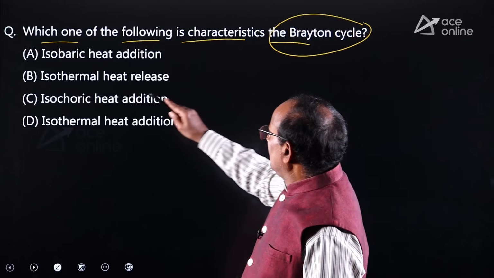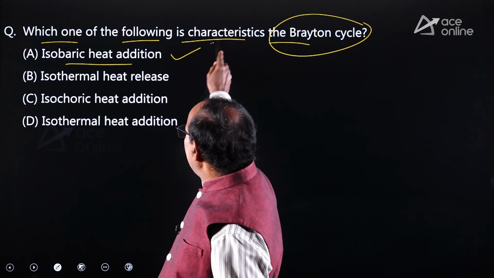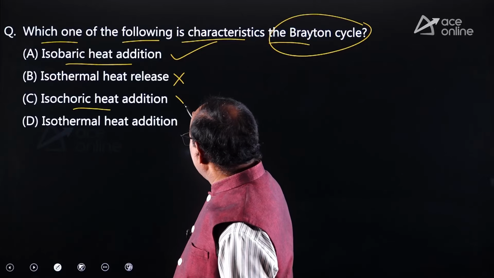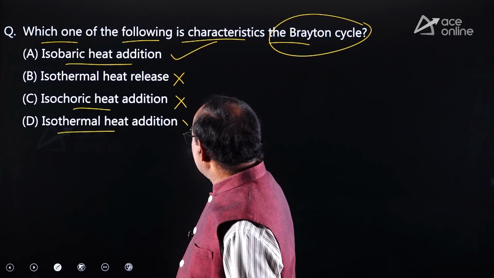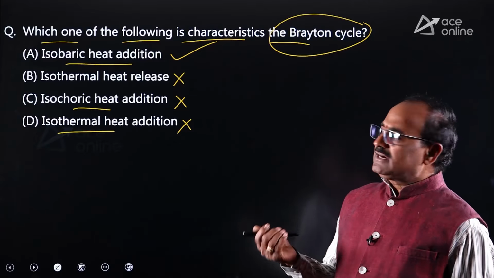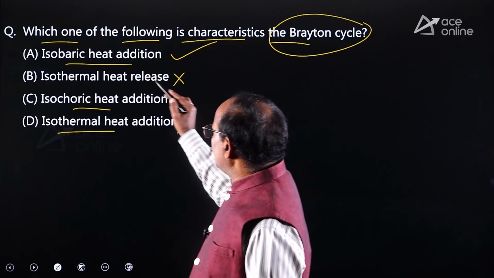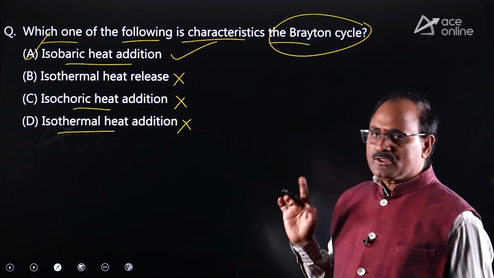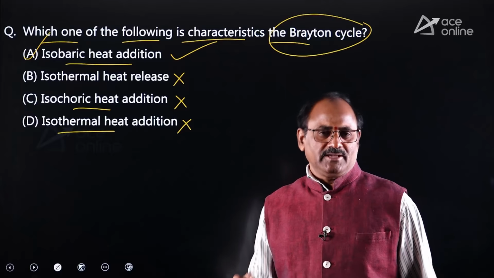For Brayton cycle, isobaric heat addition, absolutely correct. Isothermal heat release, not correct. Isochoric heat addition, not correct. Isothermal heat addition, not correct. So the Brayton cycle is also called Joule cycle. Heat addition and heat rejection take place at constant pressure. Isobaric process means constant pressure process only. Therefore, option A is absolutely correct.